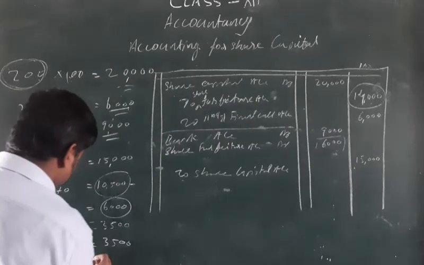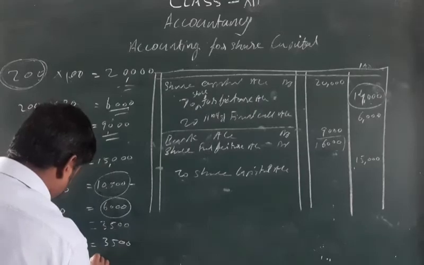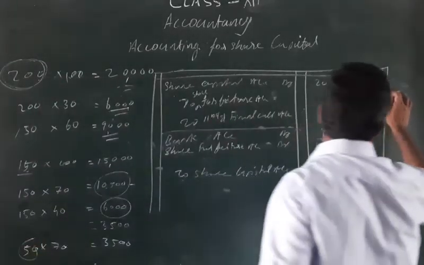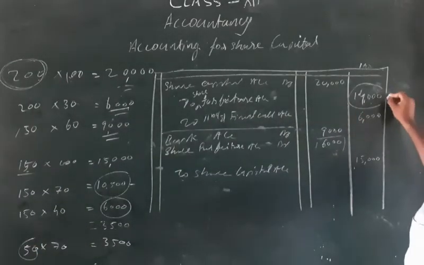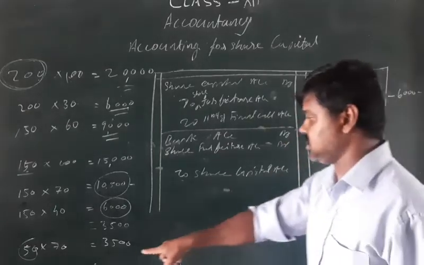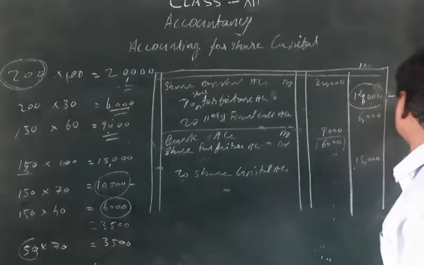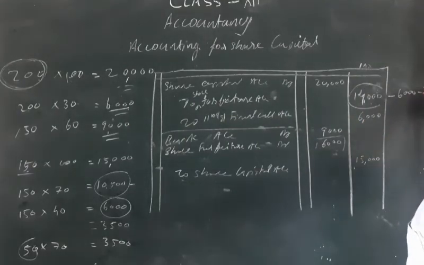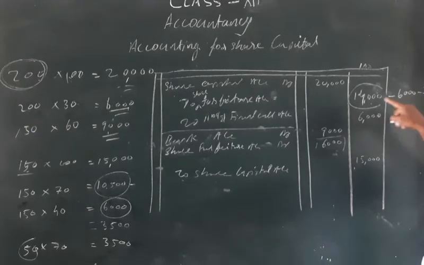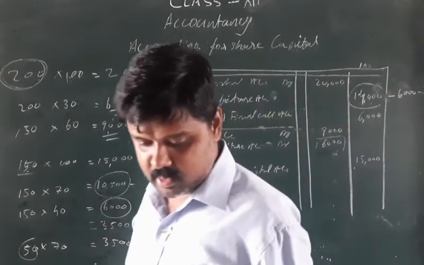So we are reducing that from 14,000. The total forfeiture amount is 14,000. From here we reduce the already allowed discount of 6,000, and for the 50 shares we can allow a discount up to 3,500. That 3,500 also we reduce. Total 9,500 we are reducing.